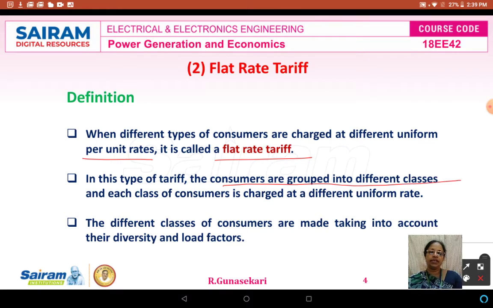Each class of consumer is charged at a different uniform rate only. The different classes of consumers are made taking into account their diversity and load factor. Based on the diversity and load factors of the consumers only, we can segregate the different classes of consumers.